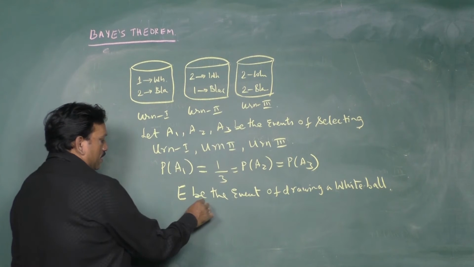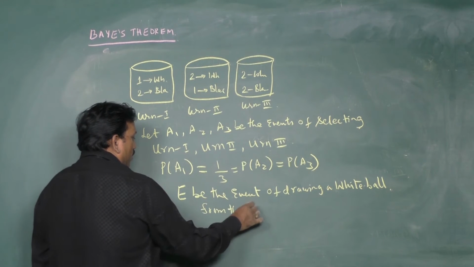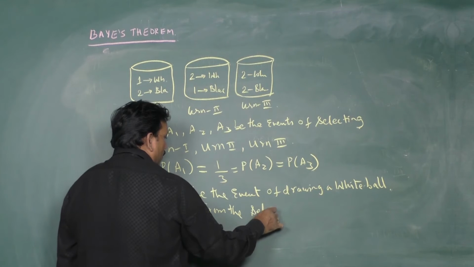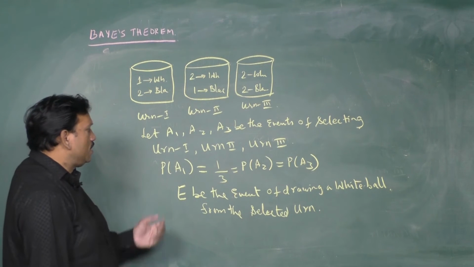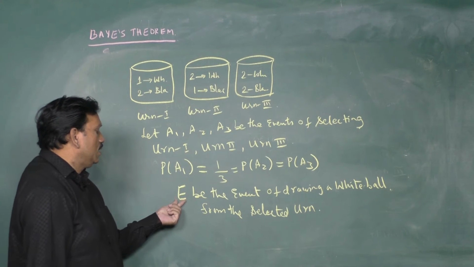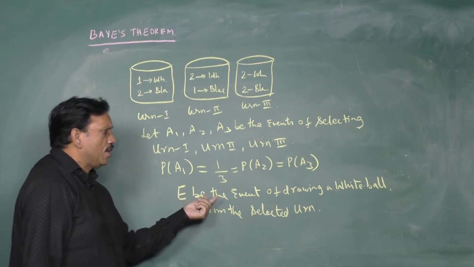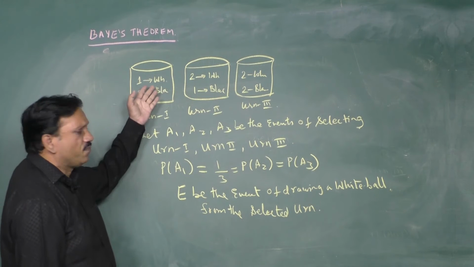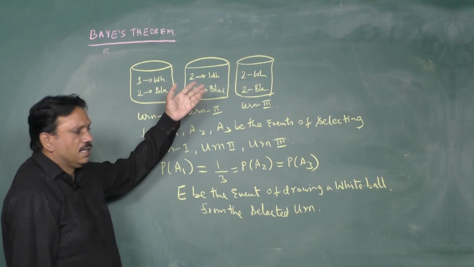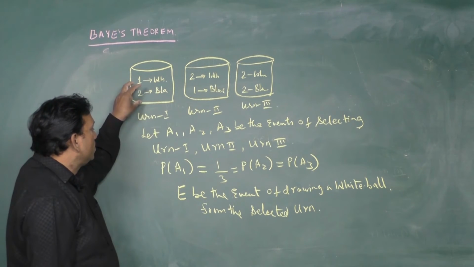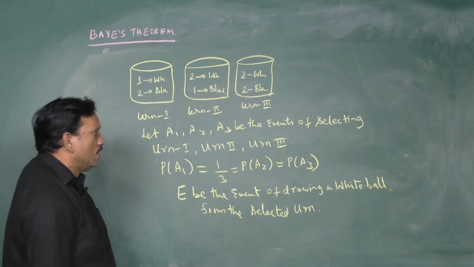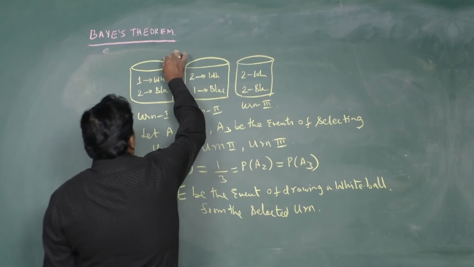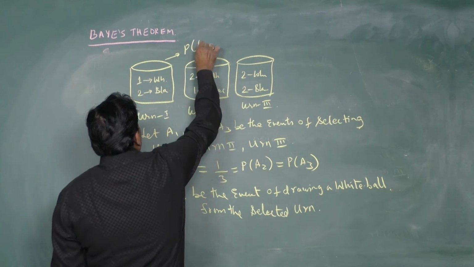We can easily say that E, the event of drawing a white ball, means I can draw a white ball from the first bag, second or third. Now, drawing a white ball from the first urn is given by P of E by